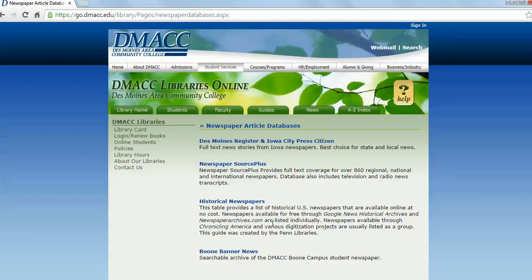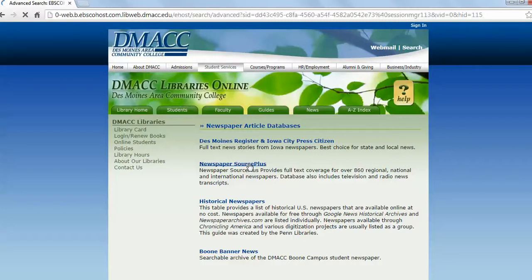So there's a couple different places here. You can search through the Des Moines Register, Newspaper Source Plus, or historical newspapers. In this case, we're probably going to want Newspaper Source Plus. Iowa doesn't have the death penalty, hasn't really been an issue in a long time, and historical newspapers aren't going to give us that really contemporary information that we need for this. So let's start with Newspaper Source Plus.